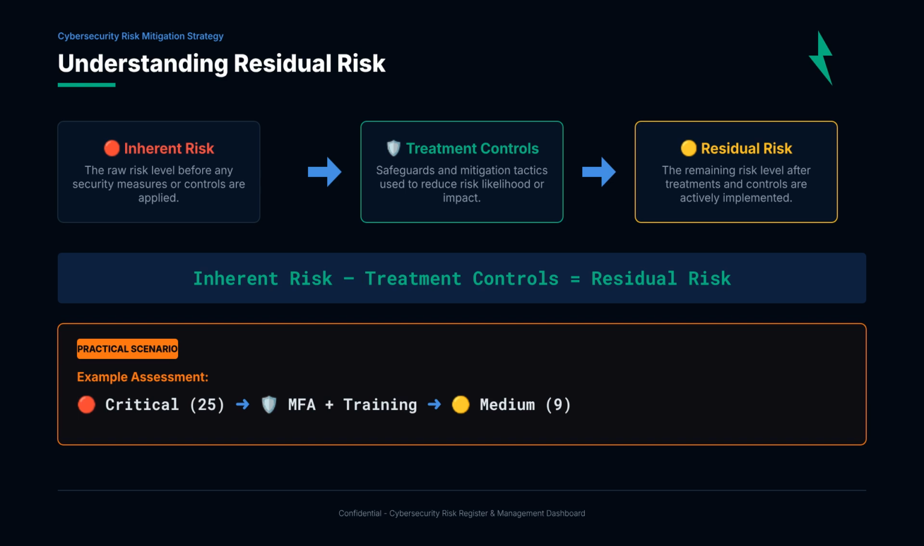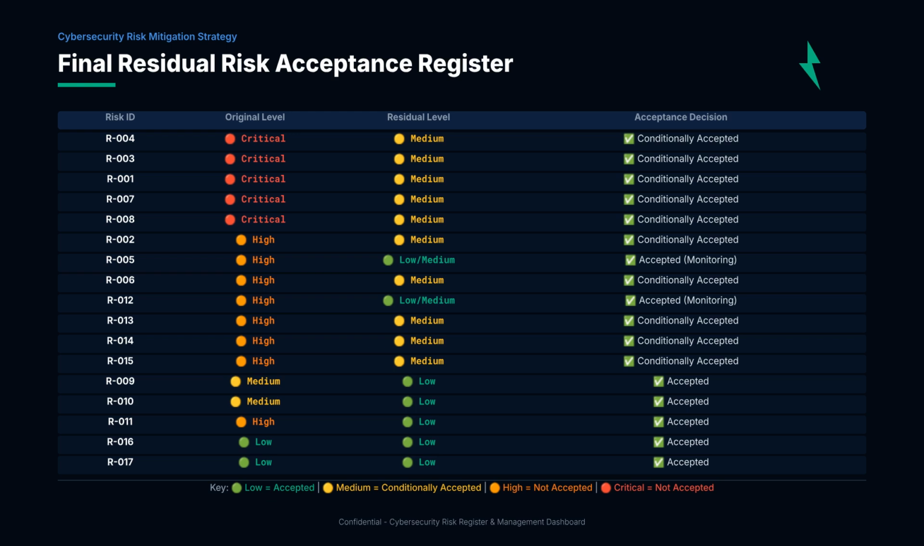For example, VPN credential theft was a critical risk scoring 25. After applying MFA and training, the residual risk is reduced to medium scoring 9. Here is our final residual risk acceptance register covering all 17 identified risks.